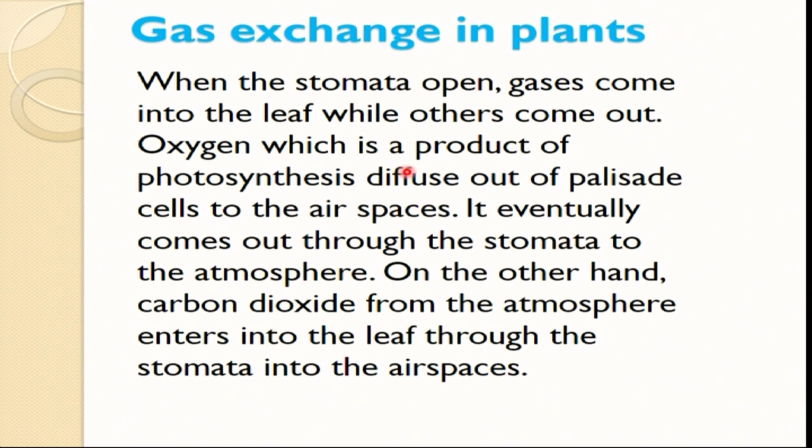Oxygen is a byproduct of photosynthesis. What happens? It diffuses out from the palisade layer cells into the air spaces, and eventually comes out through the stomata to the atmosphere. Oxygen is released from the plant as a byproduct. On the other hand, carbon dioxide now enters from the atmosphere. It will enter into the leaf through the stomata into the air space. So that is how gaseous exchange takes place in plants.